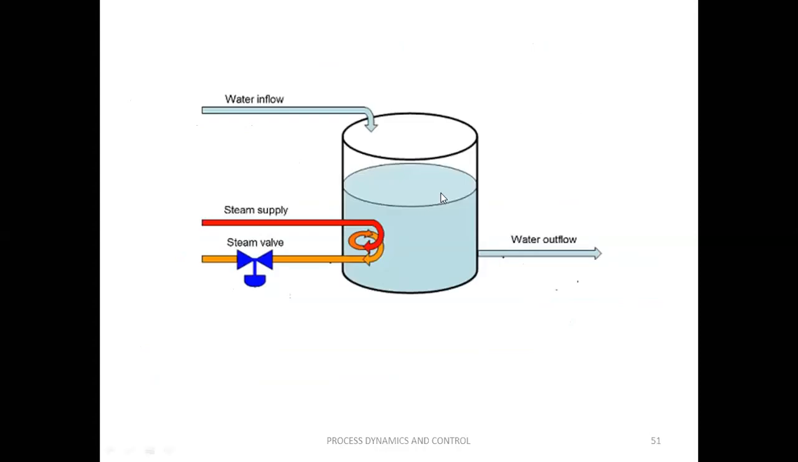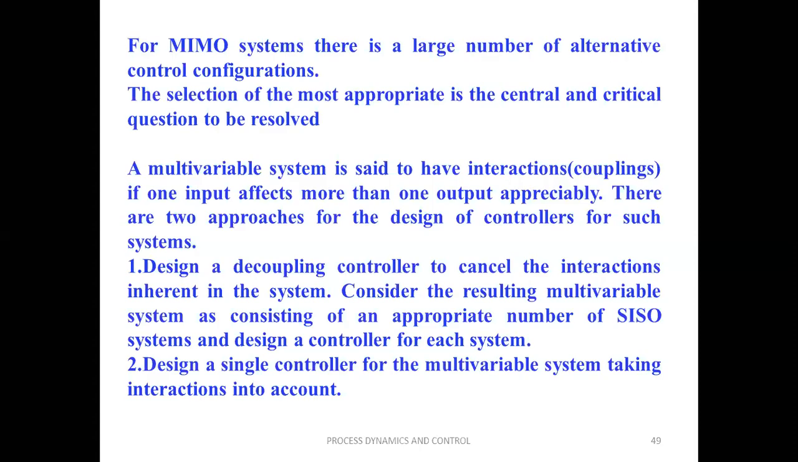One system is level control, the other system is temperature control. So you have to design a separate controller for these two systems. That is one approach. The other approach is to design a single controller for this multivariable system, taking interactions into account. Now we are going to see how to get the best control configuration for a multivariable system, using either the first or the second approach.